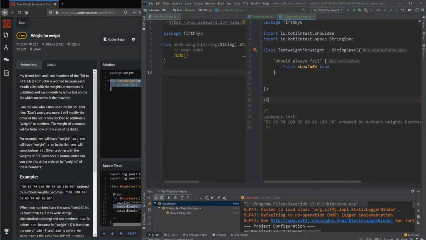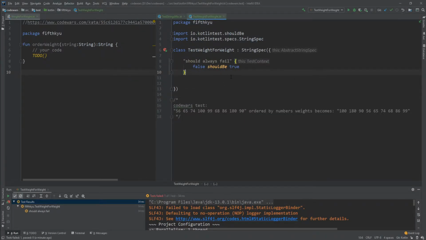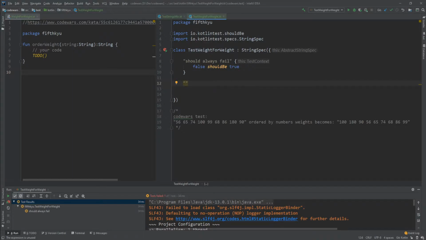So first of all, the first thing I want to do is, I'll just go for it. I don't need to organize it like this. Okay, so first thing I need is get sum of digits. Should return the sum of the digits.